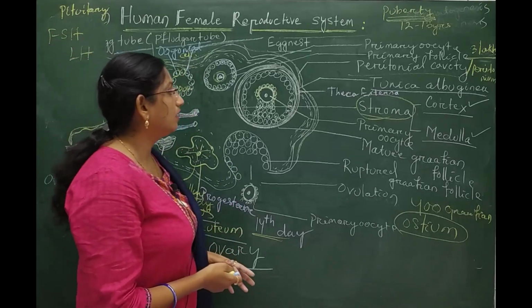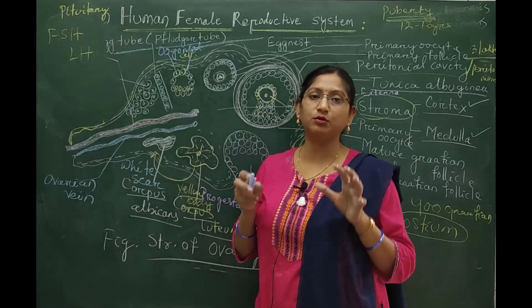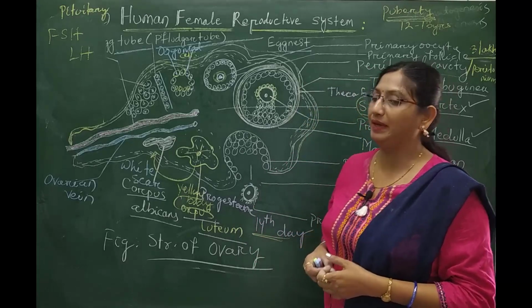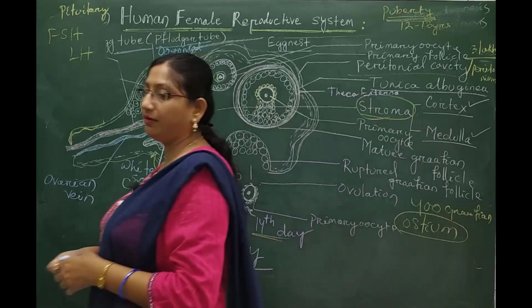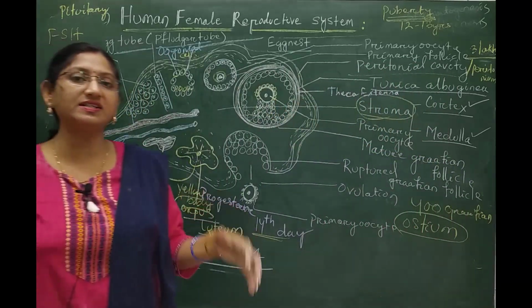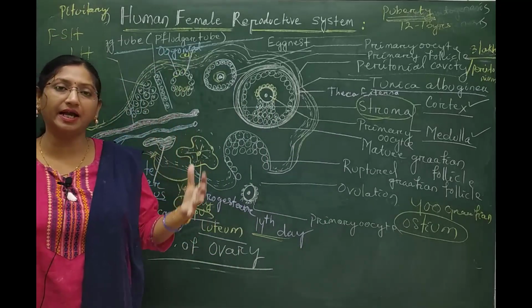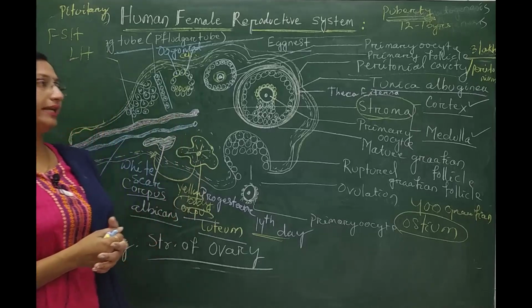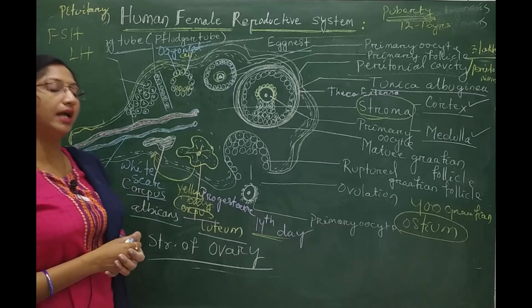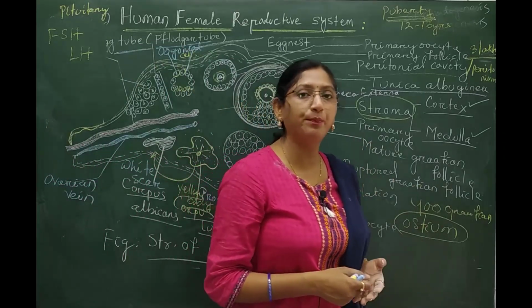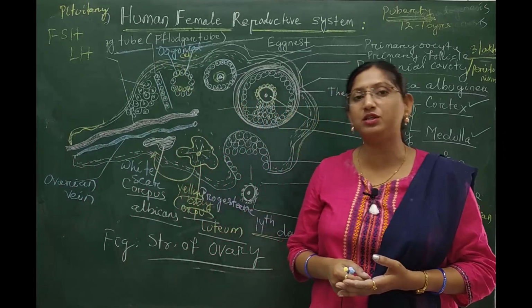First of all, there is a pair of ovaries attached to the pelvic cavity, present at either side of the uterus, attached to the uterine wall with the help of the ovarian ligament, and attached to the pelvic cavity with the help of the mesovarium.